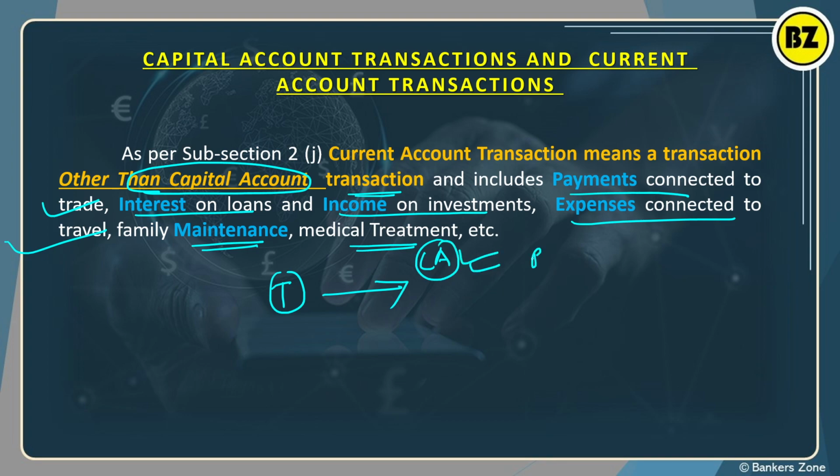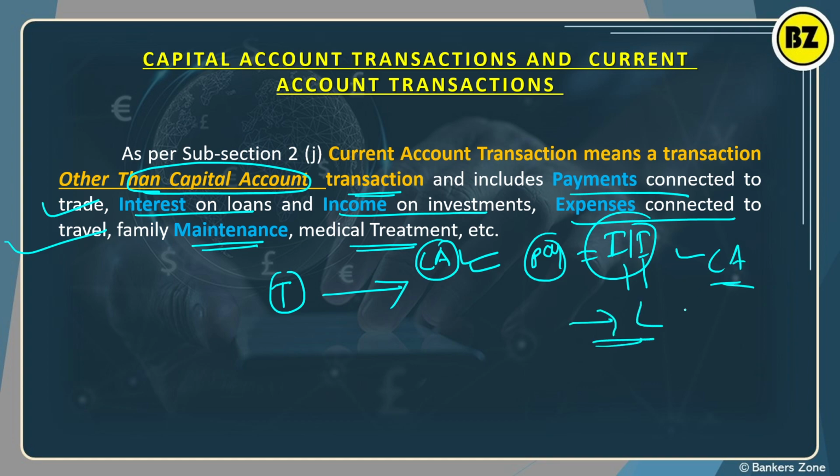It may be the payment for trade. For example, you are doing import and export, you are using funds for that. This is a current account transaction. You are making interest payment on a loan. Your repayment of the loan is what? It is a capital account transaction. But interest payment on the loan is what? It is a current account transaction.